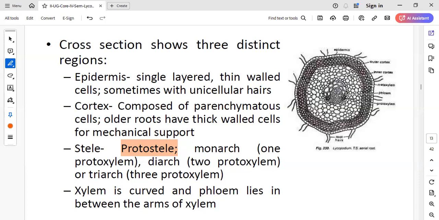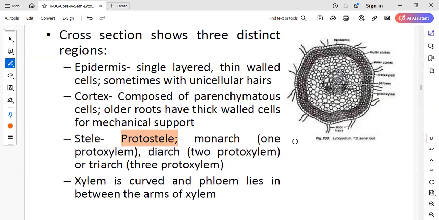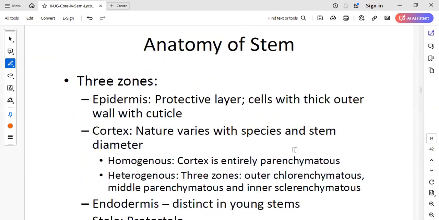Okay, so this is a very important point to be noted in the root anatomy of Lycopodium. Xylem is curved and the phloem lies in between these two xylem arms. Okay, you can see here. So the central part, what you can see here, is the phloem. And this is a curved xylem with the presence of two protoxylems. This condition we call a diarch condition. So this is the most important point to remember in the anatomy of the Lycopodium root.